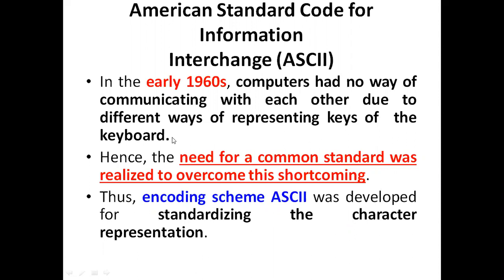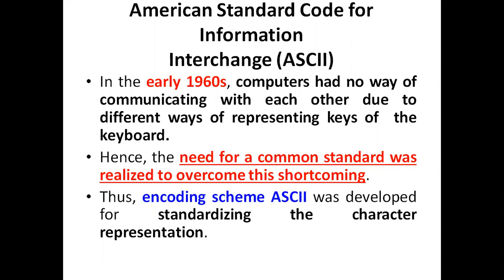And here is the problem people were facing: if I want to make a communication from system to system, from one computer machine to another, computers know machine language, but suppose on one computer system we have assigned the code for A as 70, and on another computer we have assigned the code as 65.